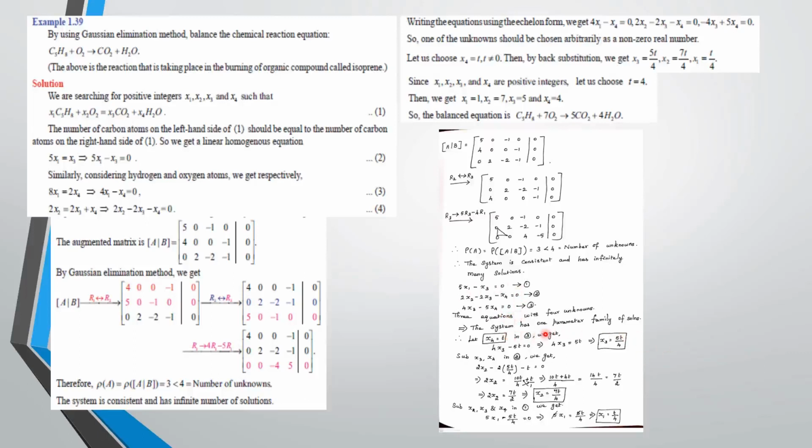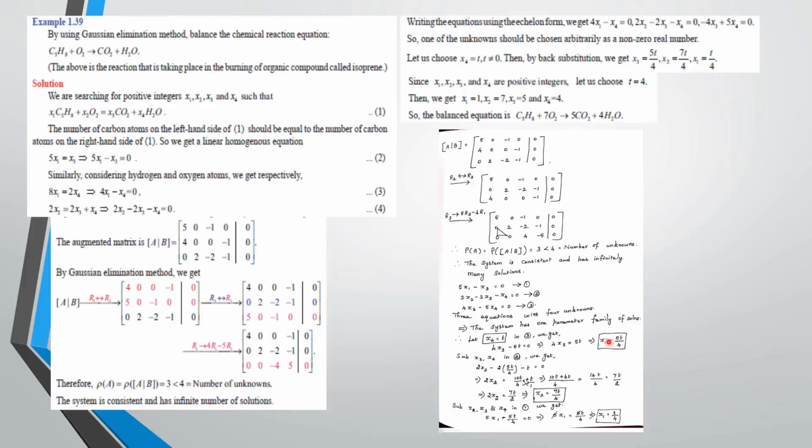So the system has a one-parameter family of solutions, that is, we assume any one of the variables as an arbitrary value. Now we are assuming x4 as t, which has to be substituted in this third equation to get the x3 answer.